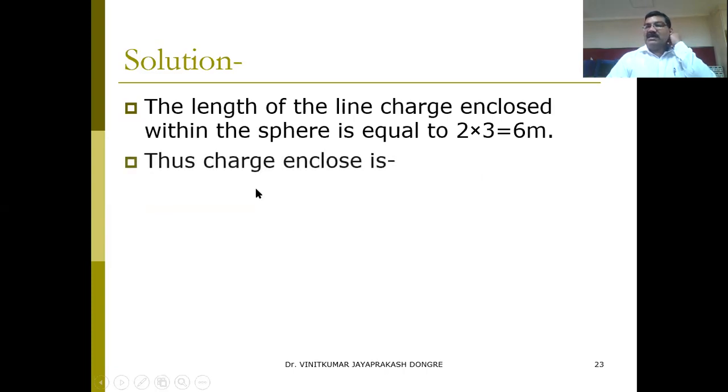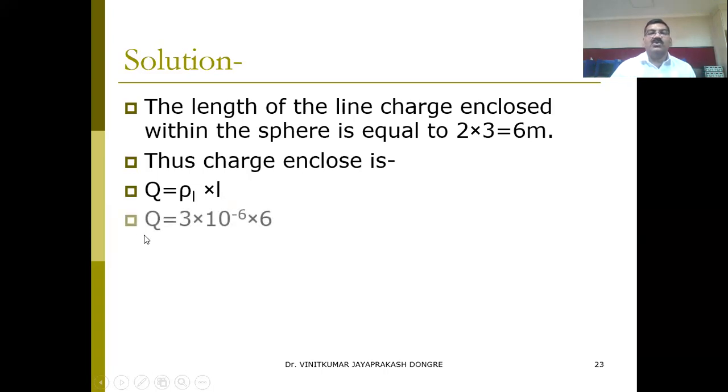The line charge passes through the center of the sphere, so the charge enclosed will be Q equals rho L into L. Rho L is given as 3 into 10 to the power minus 6, into 6 meters. So Q will be 18 microcoulomb.